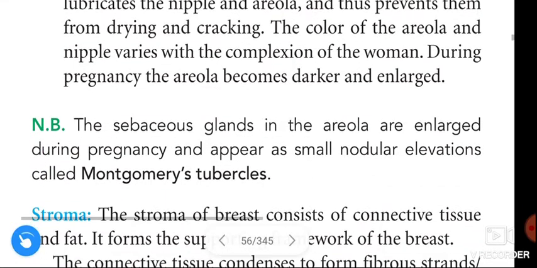A note given here. The sebaceous glands in the areola are enlarged during pregnancy and appear as small nodular elevations called Montgomery tubercles. Once again, what are Montgomery tubercles? The sebaceous glands in the areola enlarged during pregnancy, appearing as small nodular elevations, are called Montgomery tubercles.